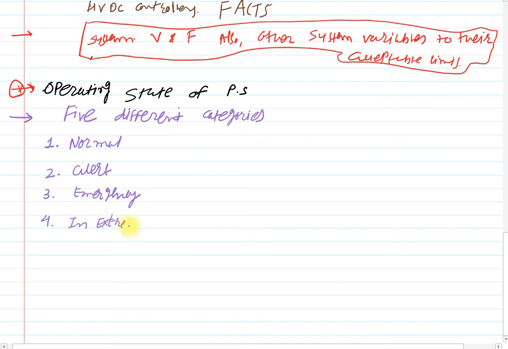Then the fifth one is restorative state. Clear? So there are five basic classifications of operating states to understand or to analyze the power system security and its design.